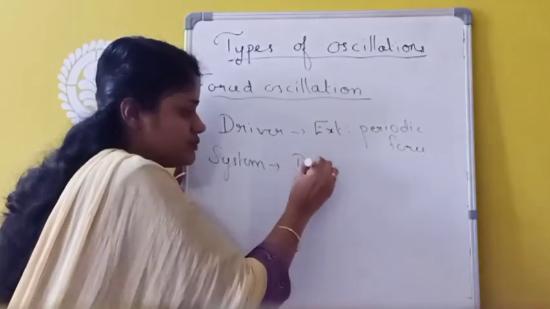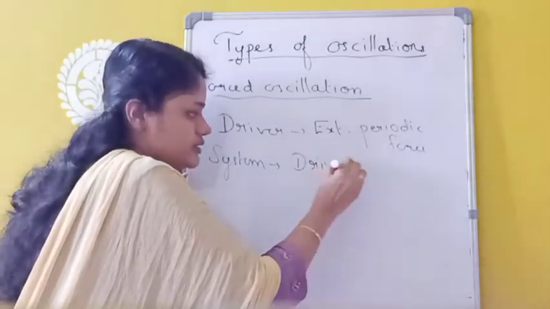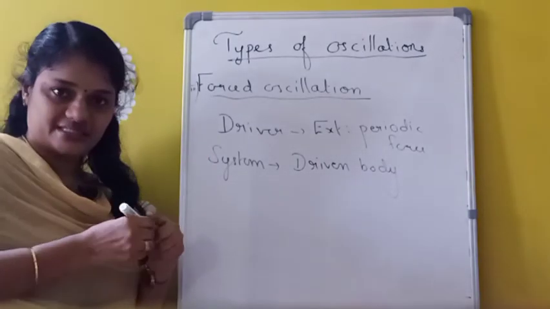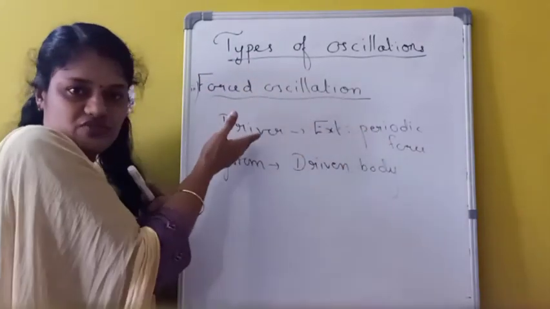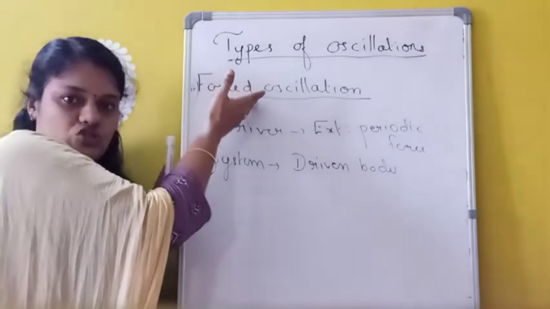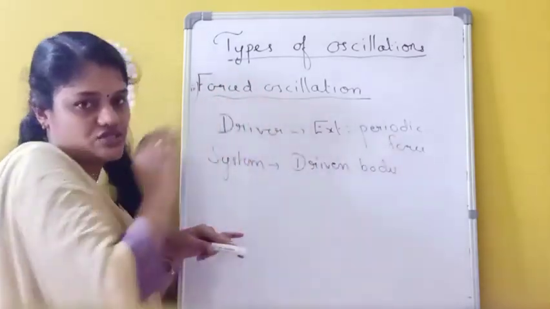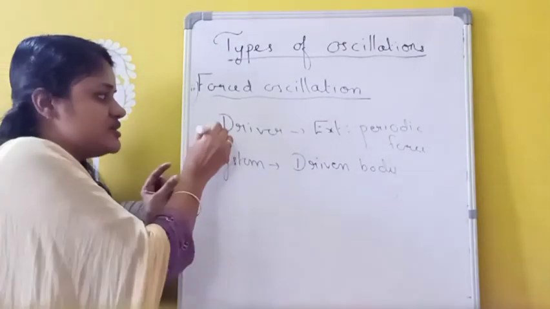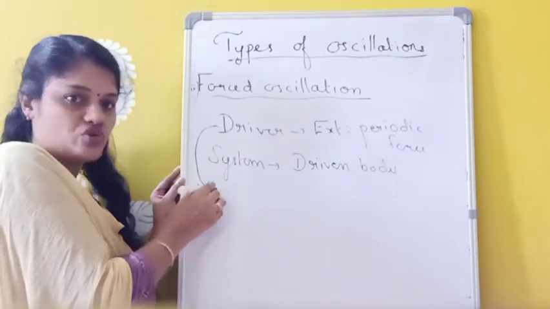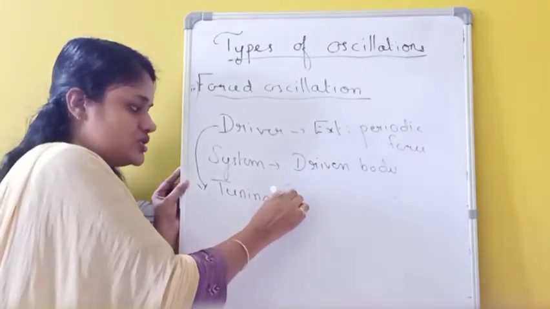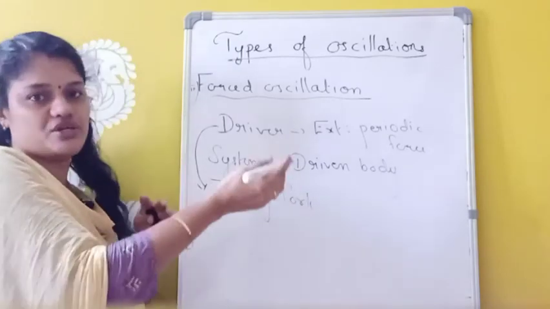In the case of the tuning fork and the tabla, who is providing the external periodic force? The tuning fork. The tuning fork is the driver there.